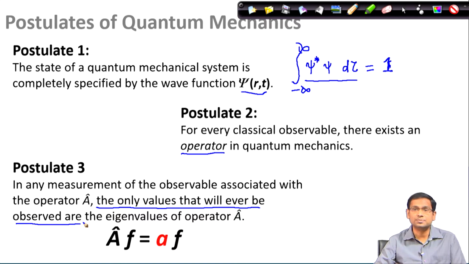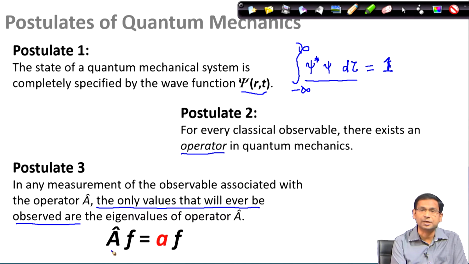Why? Because postulate 3 tells that if you make any measurement corresponding to operator A, the only allowed observable is the eigenvalue of that particular operator A, where in this equation A is the operator, F is the eigenfunction, and the constant A, shown in red, is the eigenvalue.